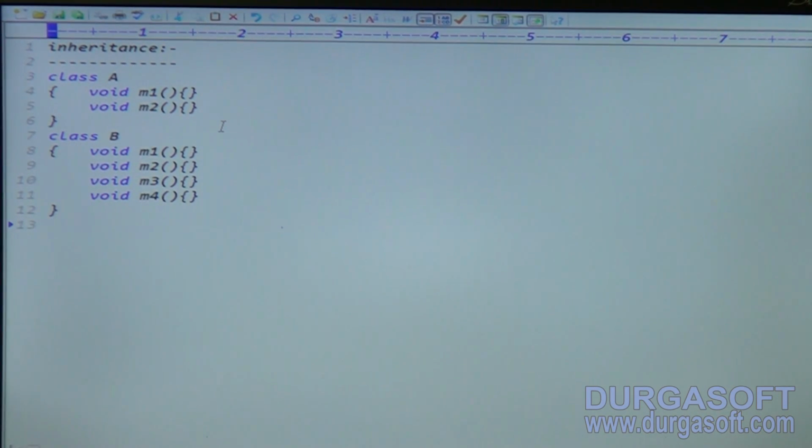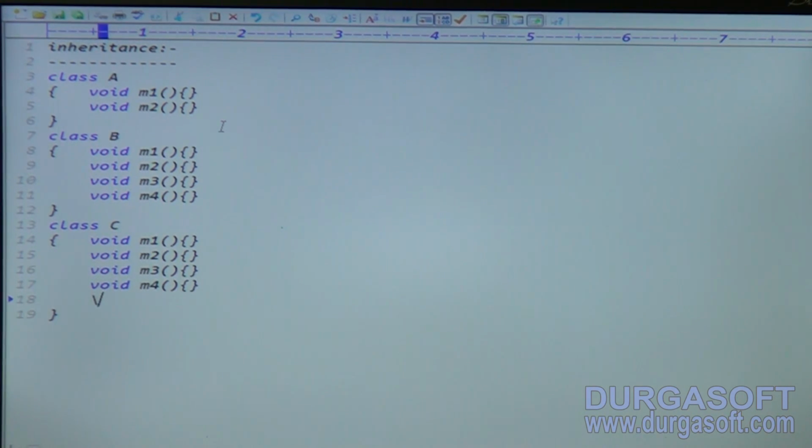Now tell me, class B contains how many methods here? 6 methods. I am declaring class C. In class C, I require these 4 methods, these 4 functionalities. Methods, you can say functionalities. So these 4, and the 5th method, and the last one here, void m6.